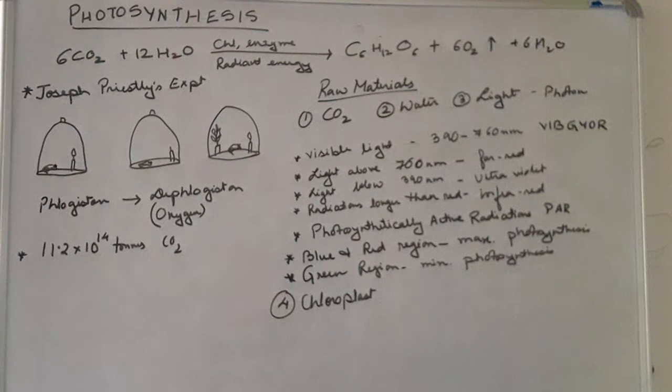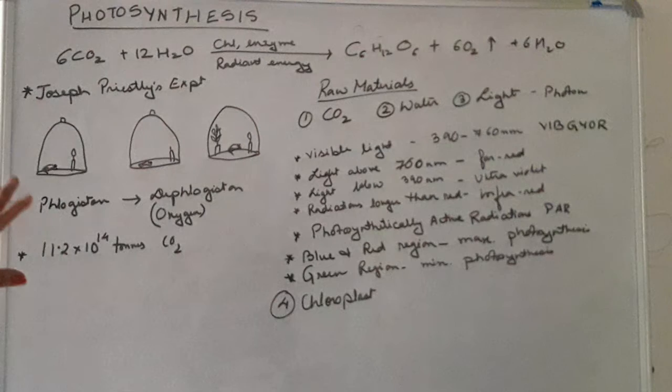Different scientists have done different experiments regarding the photosynthesis process. Let us first discuss Joseph Priestley's experiment, which is one of the most important ones. Joseph Priestley took a bell jar and put inside it a candle and a mice. He closed this and prepared the apparatus.